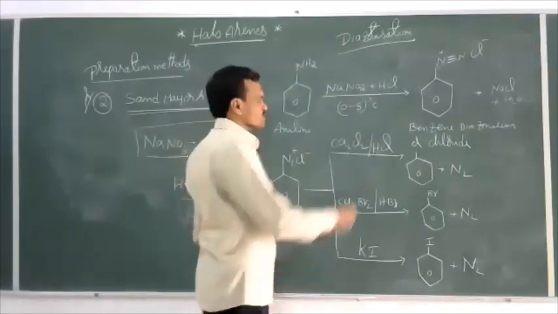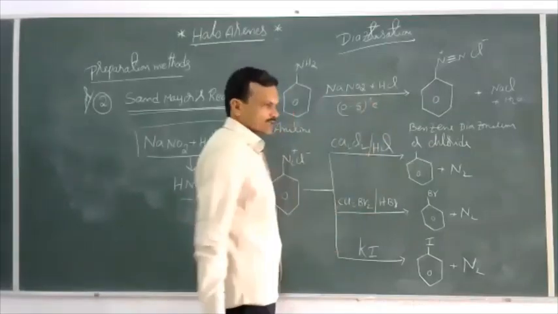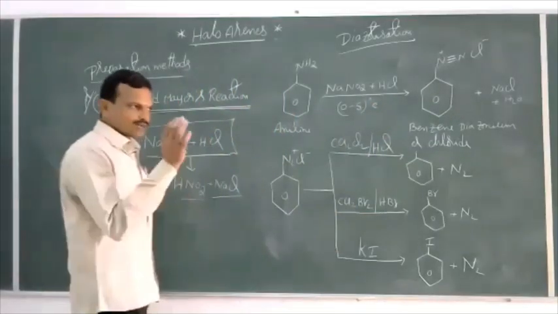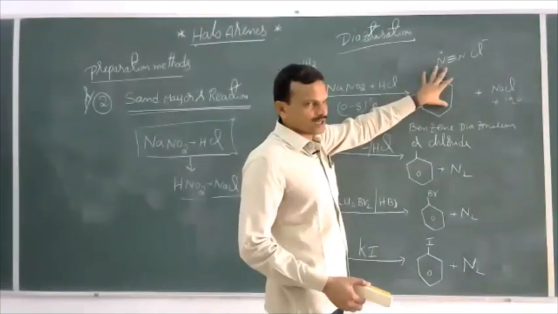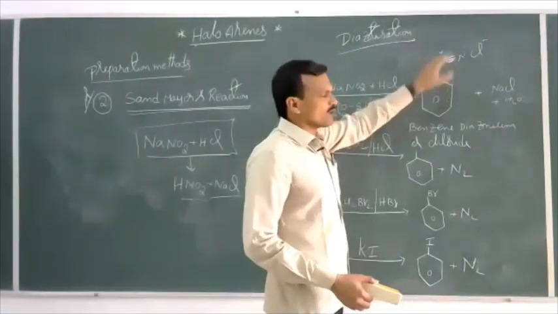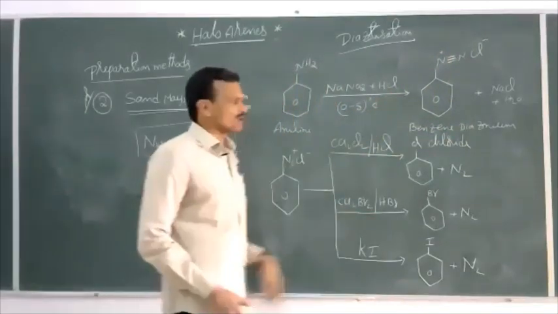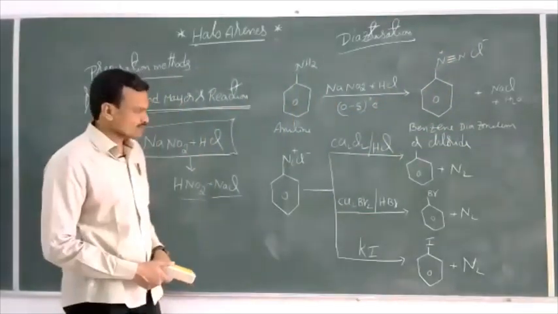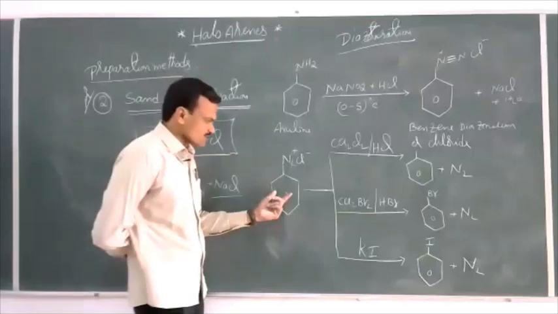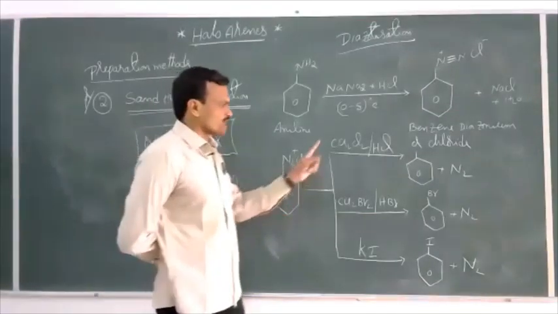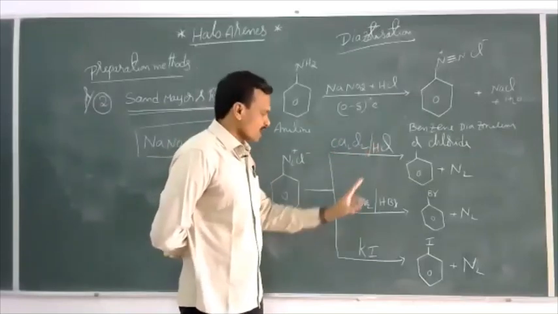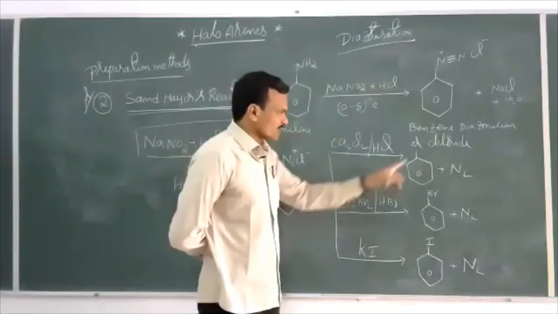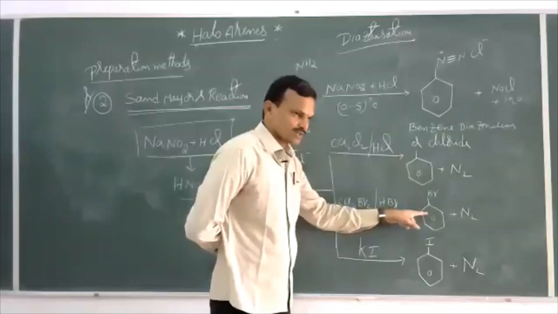And here the temperature should be less than 5 degrees Celsius only. If the temperature is greater than 5 degrees Celsius, then the benzene diazonium chloride formed here undergoes hydrolysis and forms phenol as the product. And now this benzene diazonium chloride, when allowed to react with the cuprous halides, that is, cuprous chloride with HCl and cuprous bromide with HBr, we can get chlorobenzene and bromobenzene respectively.